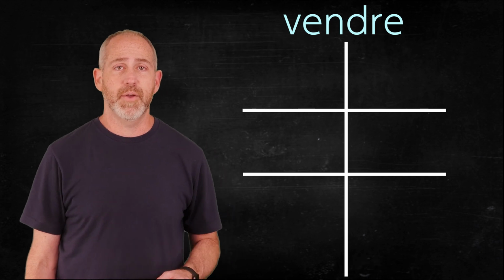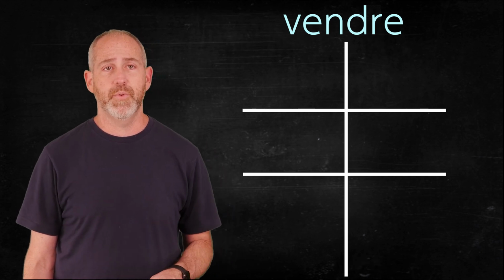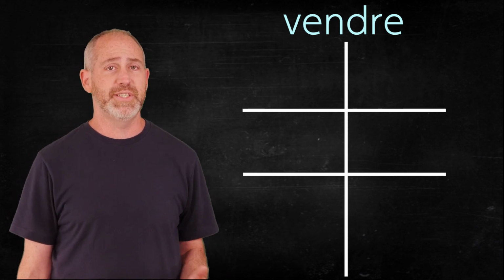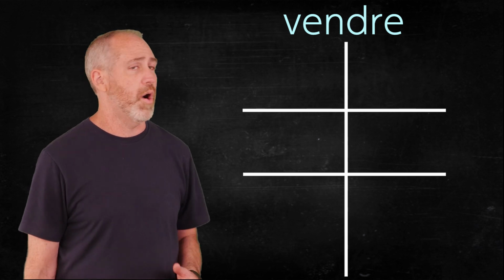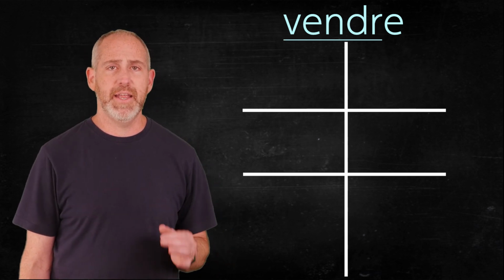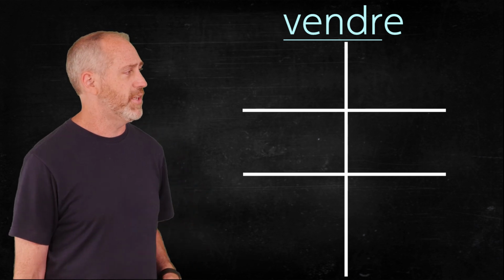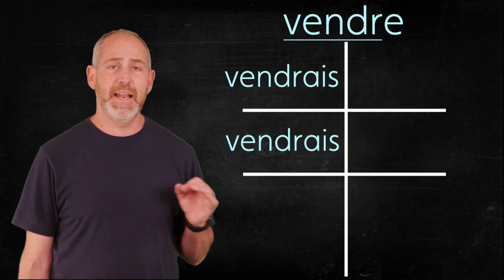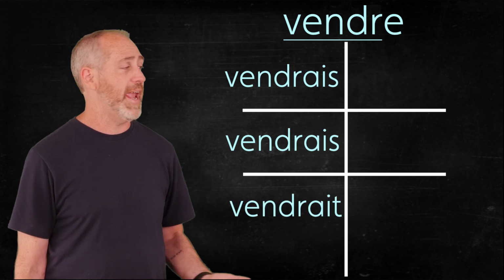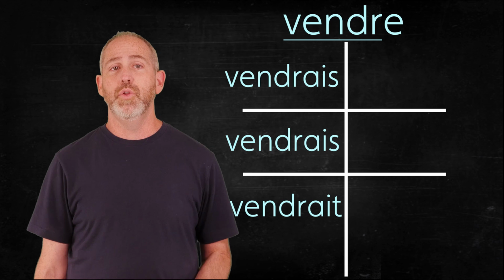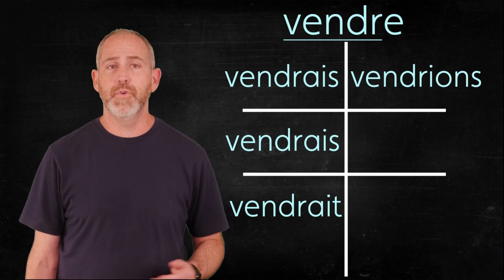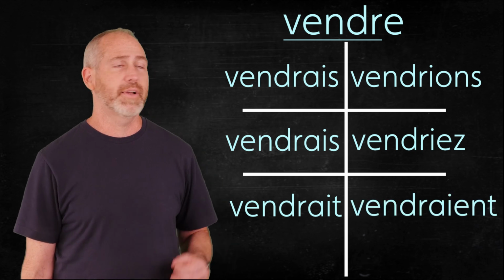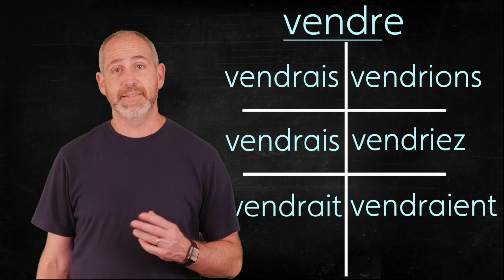Since it's an RE verb, last episode I told you in RE verbs, you just take off the E. So we take that VENDR, that's our root, and put those endings. So je vendrai, tu vendrais, il, elle, on vendrait, with an AIT now, and nous vendrions, vous vendriez, and ils and elles vendraient. All right, that's how we do it.